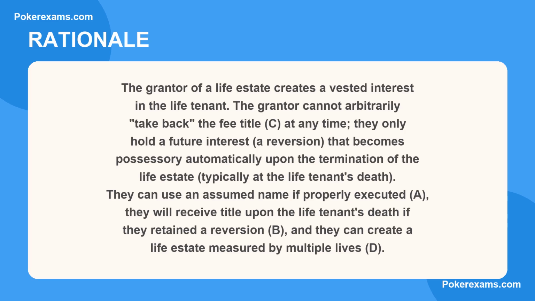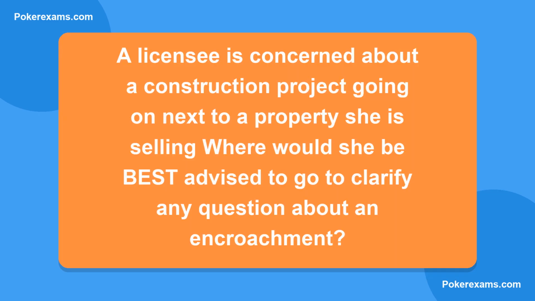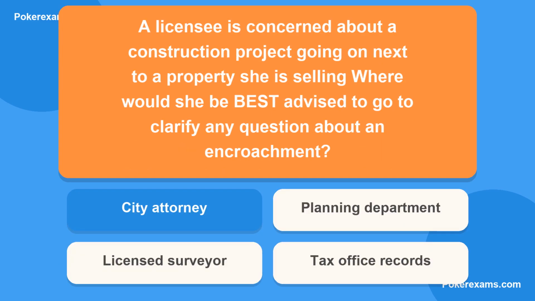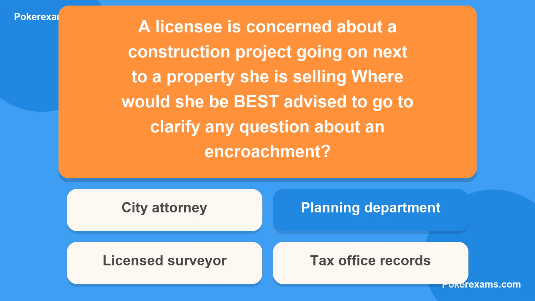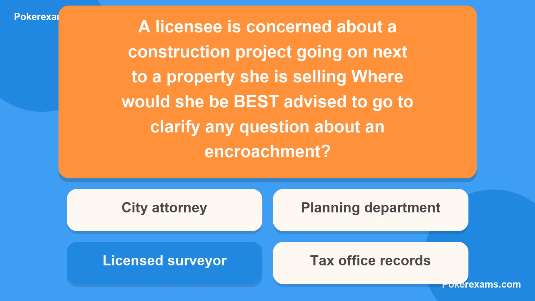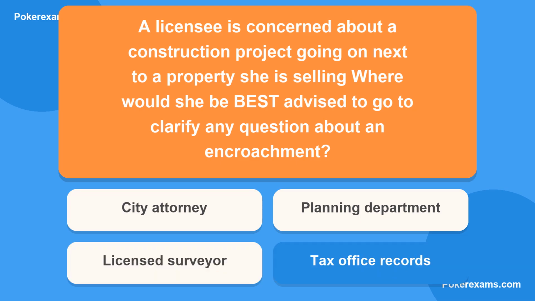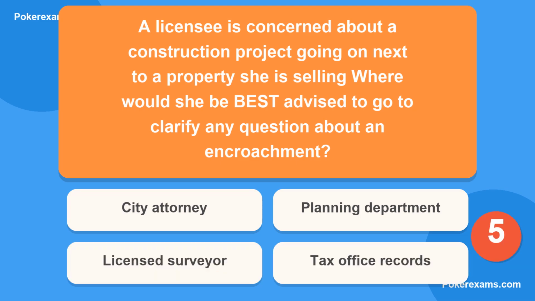Next question. A licensee is concerned about a construction project going on next to a property she is selling. Where would she be best advised to go to clarify any question about an encroachment? Is it A, city attorney? Or B, planning department? Could it be C, licensed surveyor? Or lastly D, tax office records?